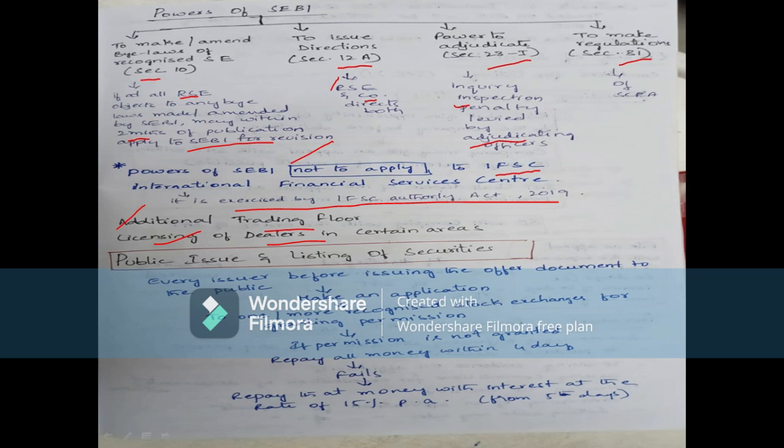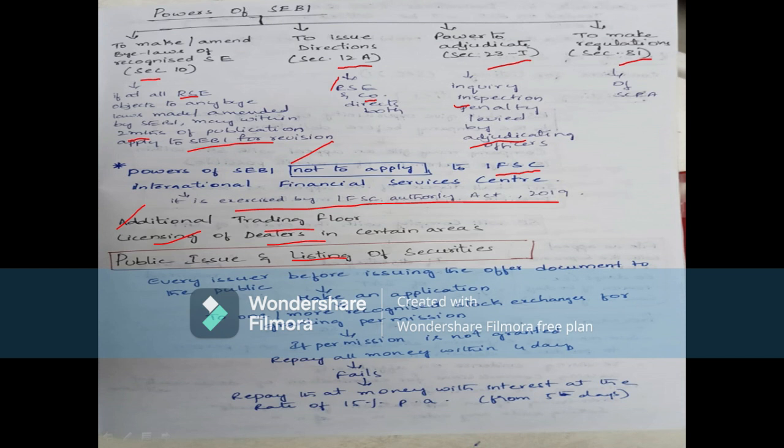Now if we see public issue and listing of securities. Under this, first of all, listing means where securities are listed on the application of any person in any recognized stock exchange.